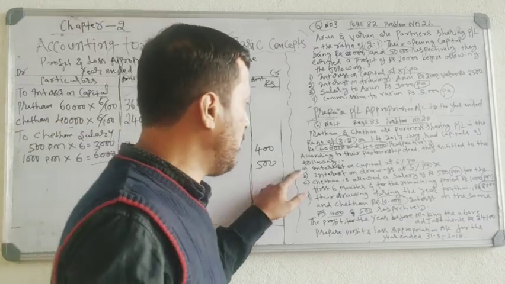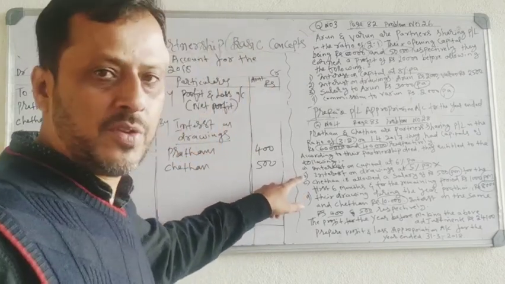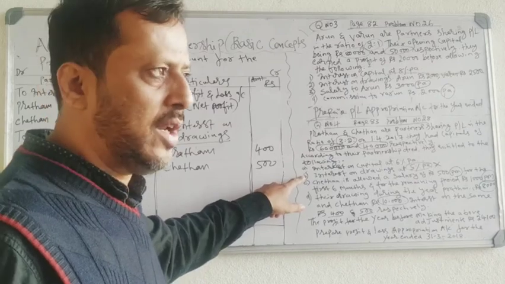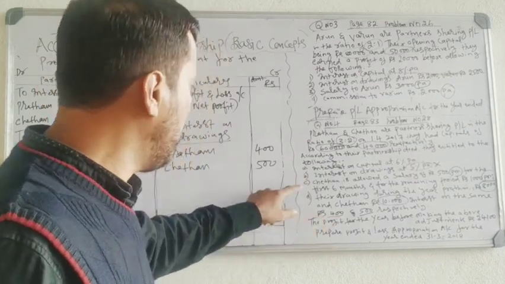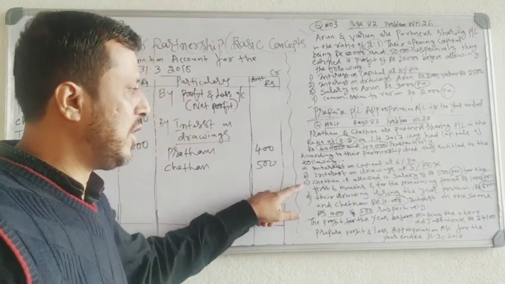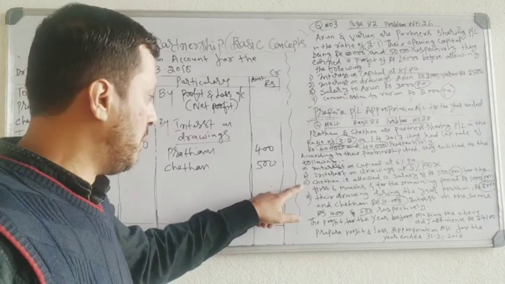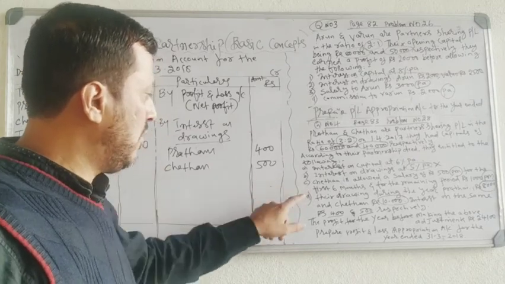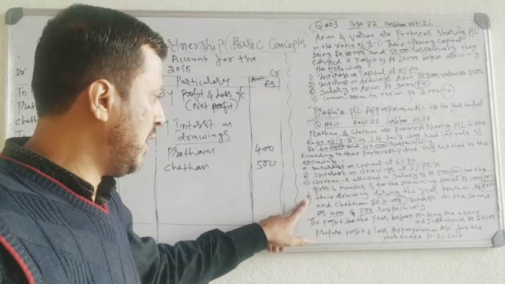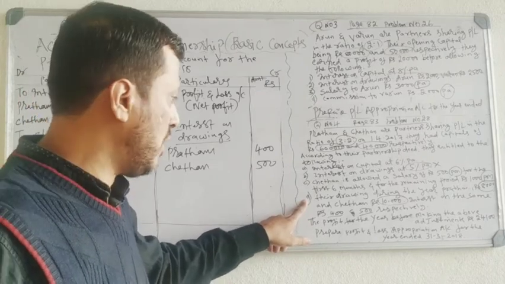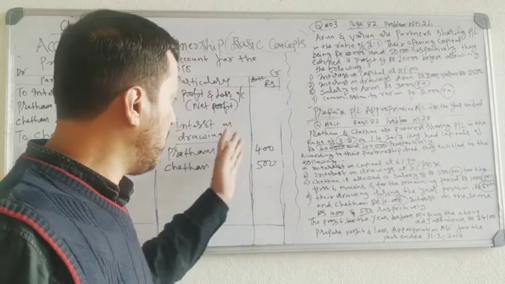Okay. First adjustment is interest on capital 6%, over. Second, interest on drawing 5%. You should not calculate it because the amount of interest on drawing is given in the problem. Third adjustment, Chetan is allowed a salary of 500 per month for the first 6 months and for the remaining period 1000 per month. This is over. Fourth adjustment, their drawings during the year, Pratham 8000 and Chetan 10,000. Drawings you should not record. Interest on the same, interest on drawing is 400 and 500 respectively, that we have recorded.